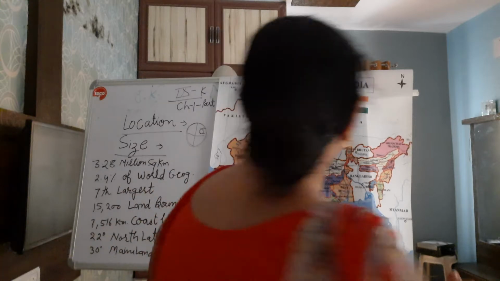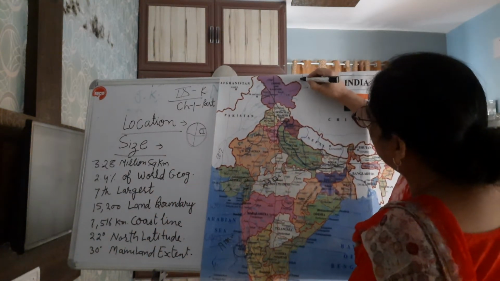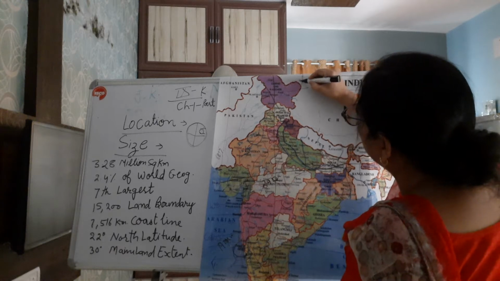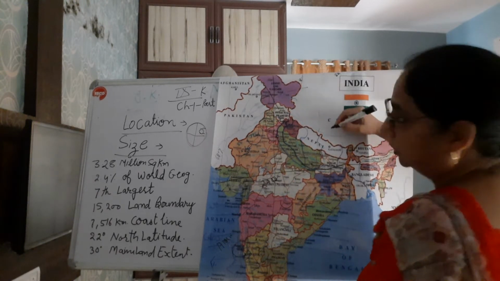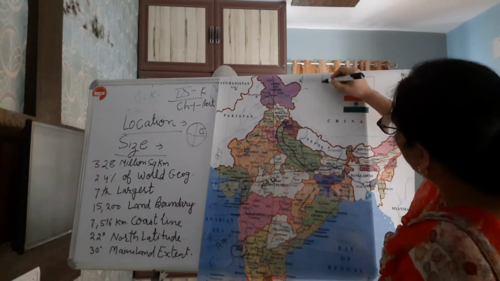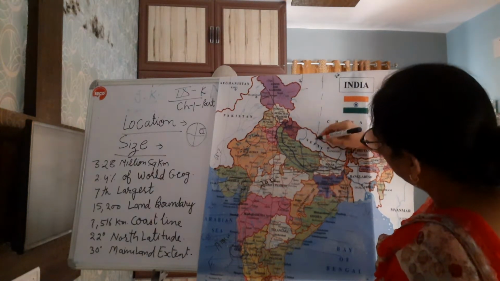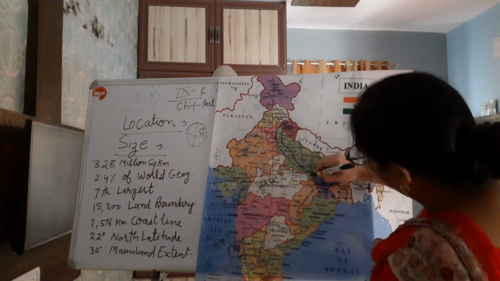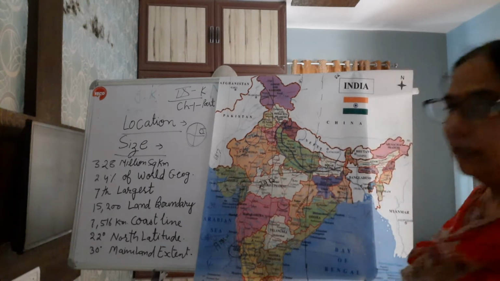There is one important line here. Approximately 82 degree and here 84 degree. On your map, one dotted line crosses Nepal, then UP, and goes to the south of India.